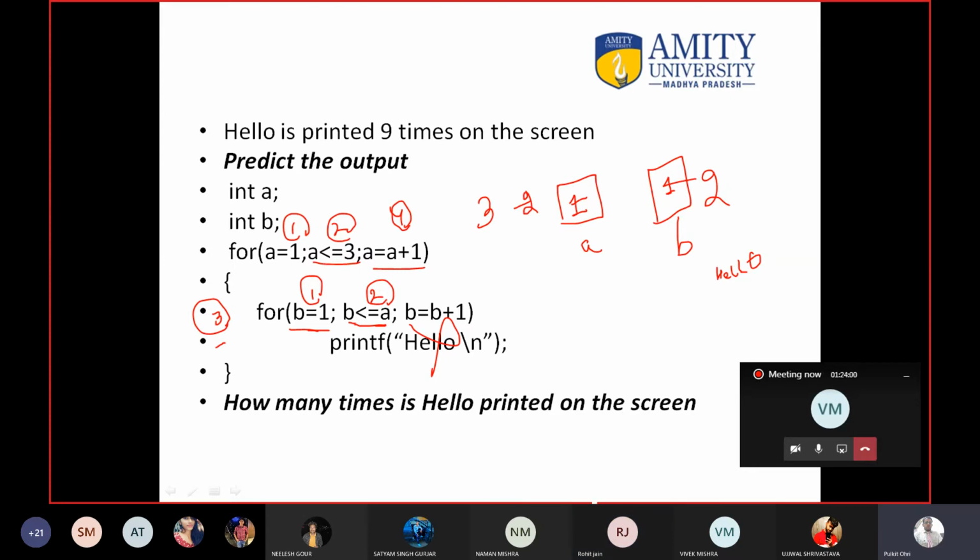Sir, after the parent loop, a equals a plus 1 will execute, when will the loop start again? Say it again.